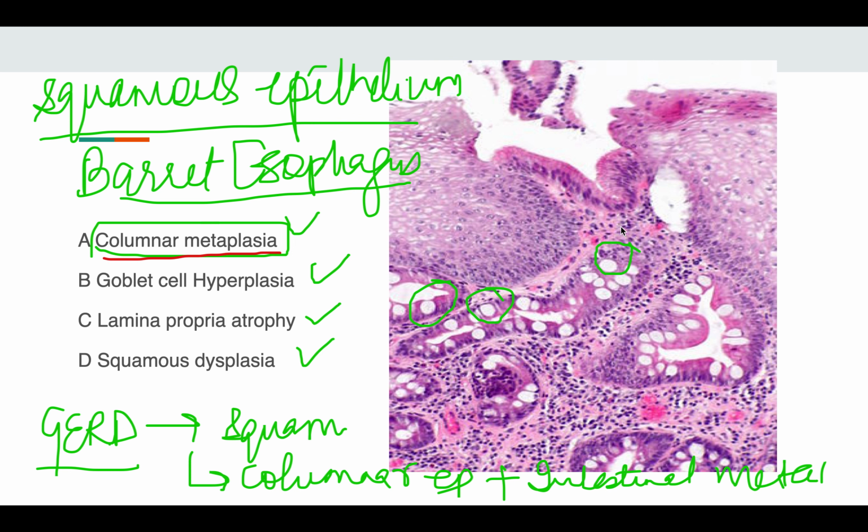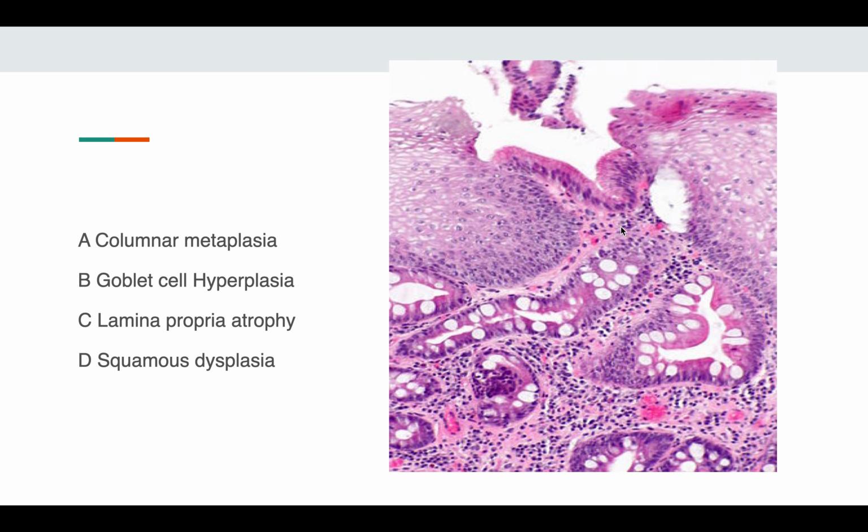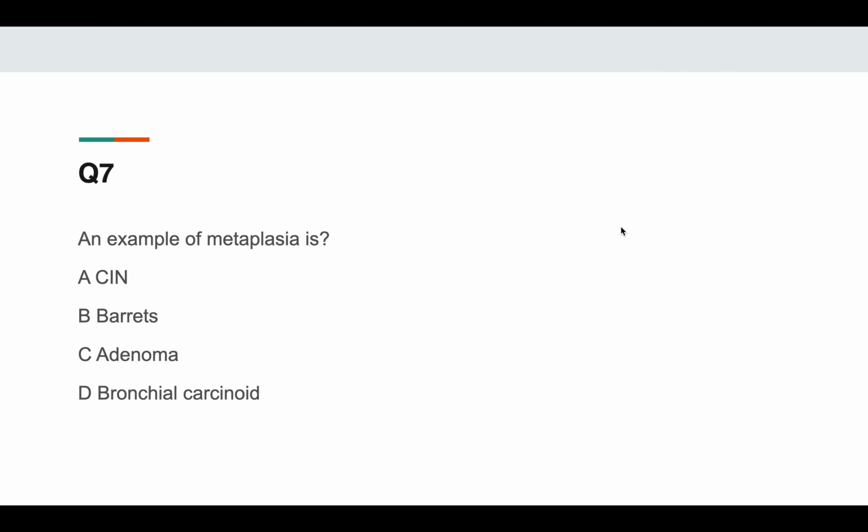So this is the change in the epithelium. Normally this epithelium, the intestinal epithelium, is not seen over here. Intestinal epithelium will be seen in the intestine. So here the presence of goblet cells along with the columnar epithelium is known as Barrett's esophagus, and this is characteristic in the person who is suffering from chronic GERD.